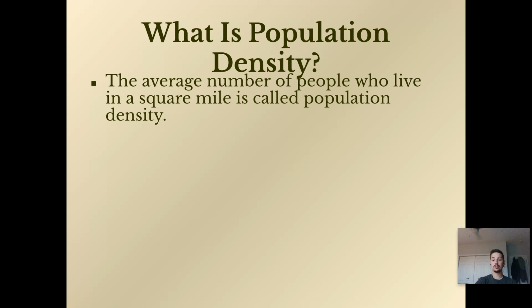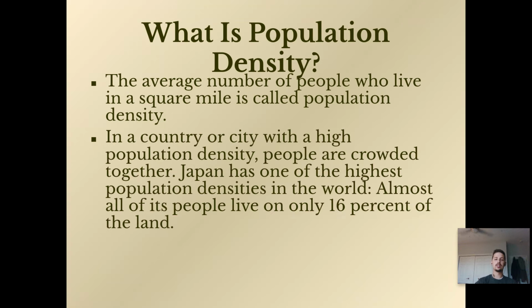And I want you to remember this when you do your homework. So, in a country or city with a high population density, people are crowded together. The population density is high. That means people are bunched up like this, like sardines. Japan, for example, has one of the highest population densities in the world.